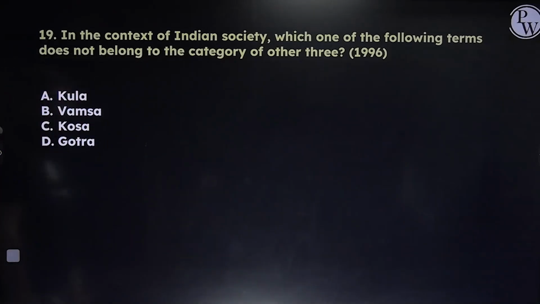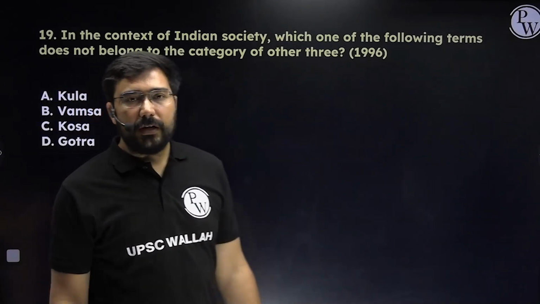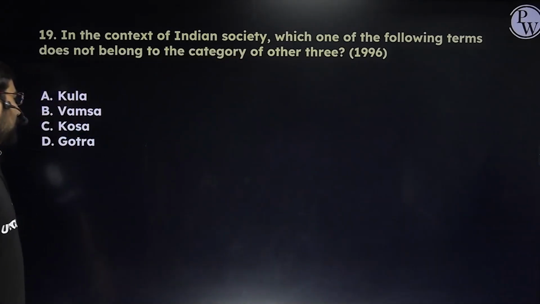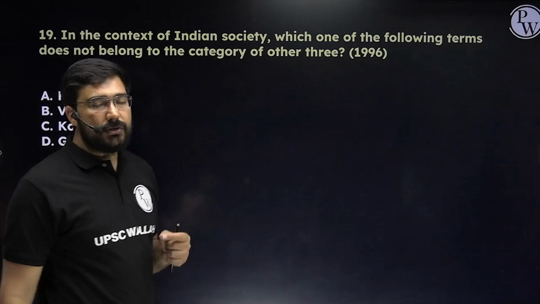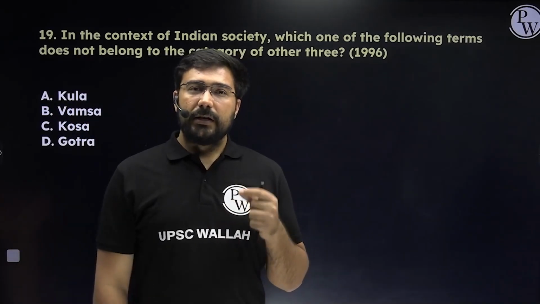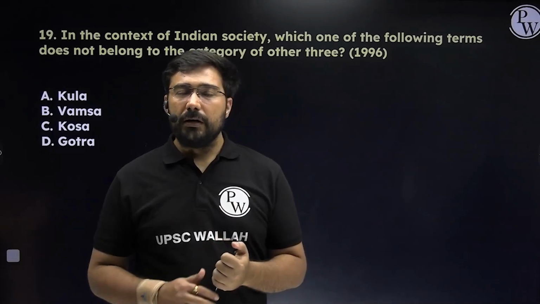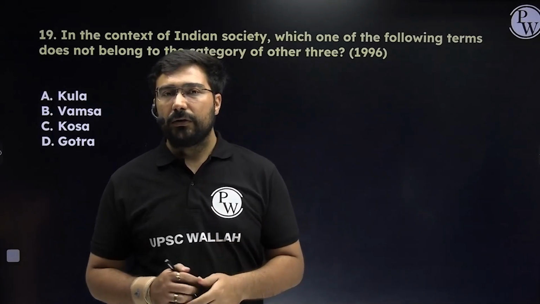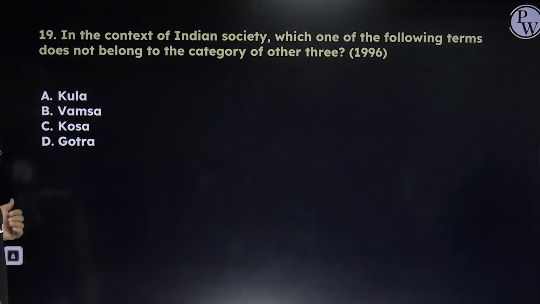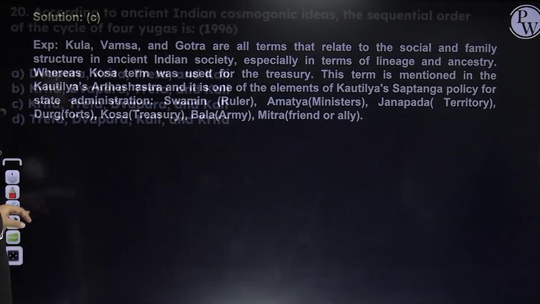Last, see D. Gotra is also one way of representing the family. But if you see the word C, Kosh. Kosh means treasury, right? Now Kosh was a fundamental part of the Saptanga Rajya theory, which is given by Arthashastra, by Kautilya. So in this case, the answer will become C because Kosh is not linked to the remaining three.